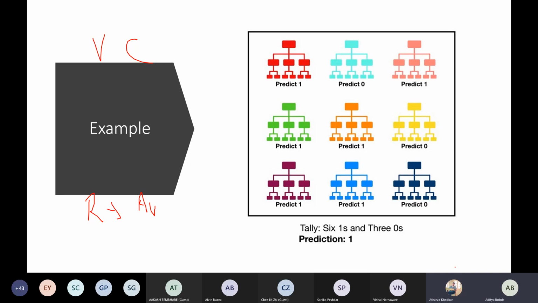Similarly, just imagine it now with regression. Just remember the Boston house price prediction. At the end, you will get a particular price of a house. Say you have 9 prices of the house. So what will you do? You will just average the prices: the sum of all the prices divided by 9, and that would be your actual price from the random forest. As easy as that. So any doubt till now?